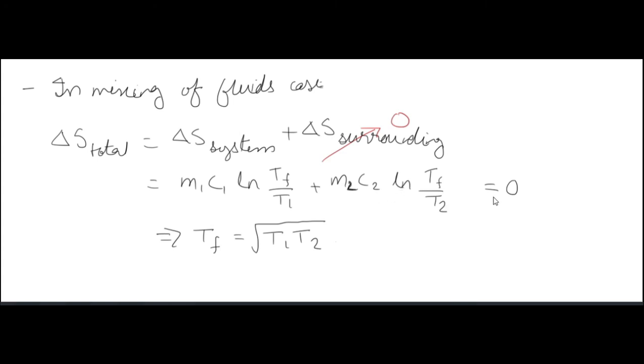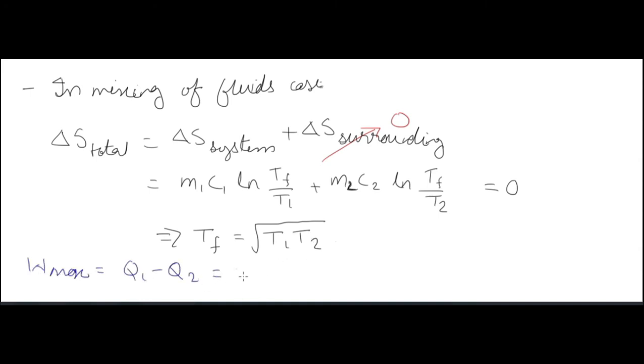And if we were computing the temperature at which the maximum work output will be obtained, then for maximum work output, total entropy generation would have been 0. So the final temperature must have been the geometric mean of T1 and T2, root under T1 into T2.